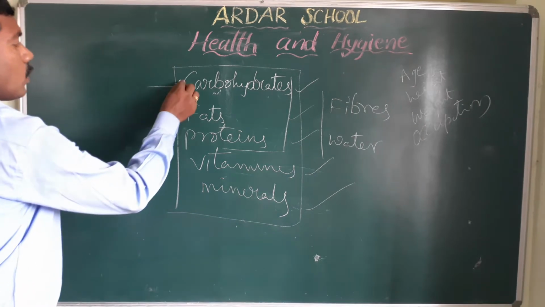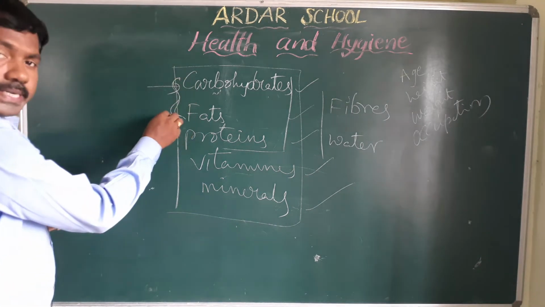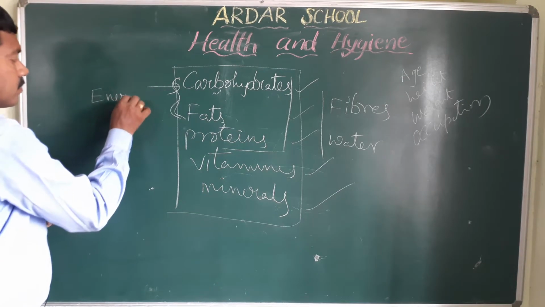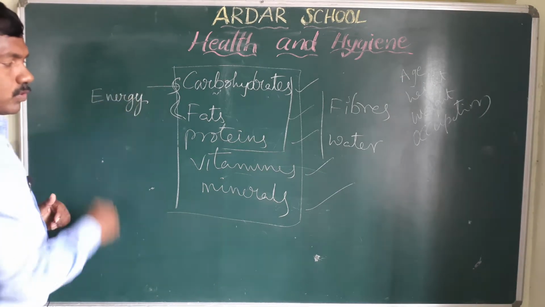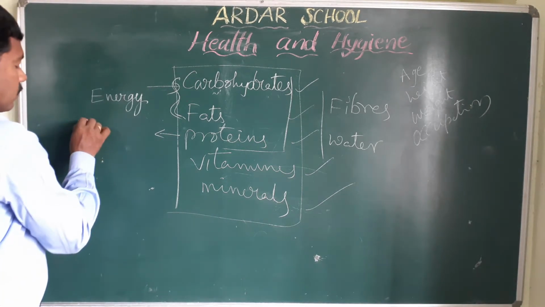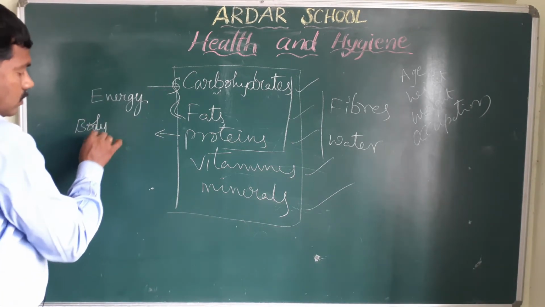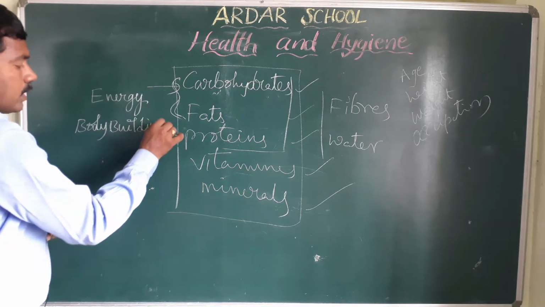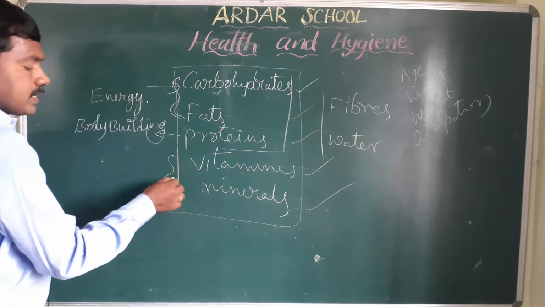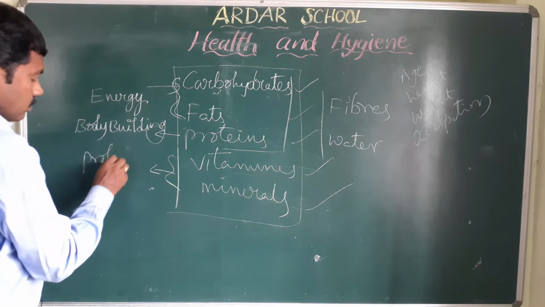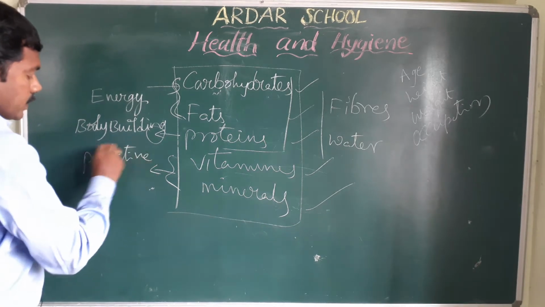Here carbohydrates and fats are called energy giving foods. Proteins are called bodybuilding foods. Vitamins and minerals are called protective foods.